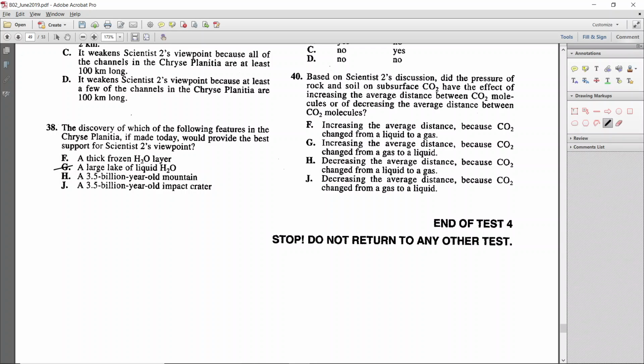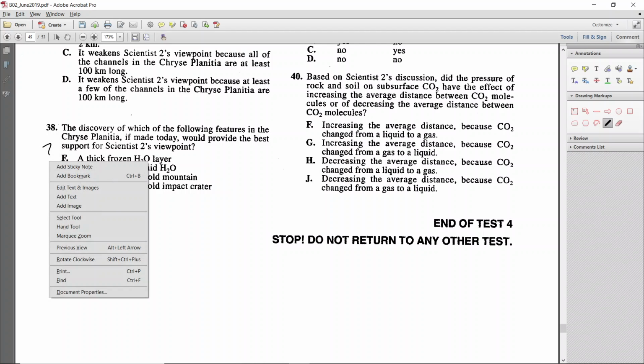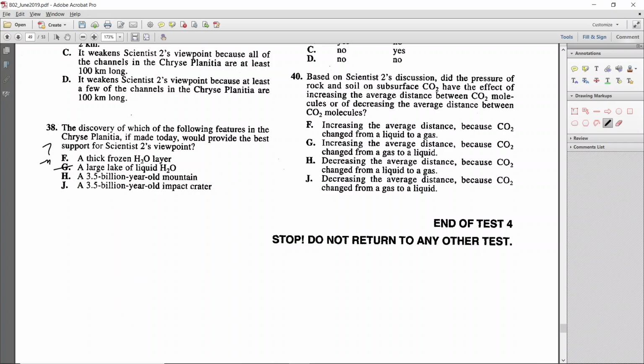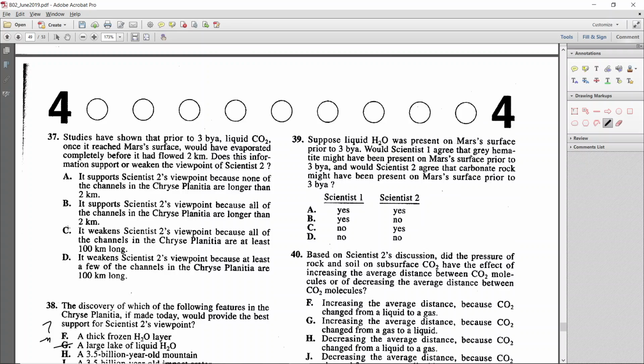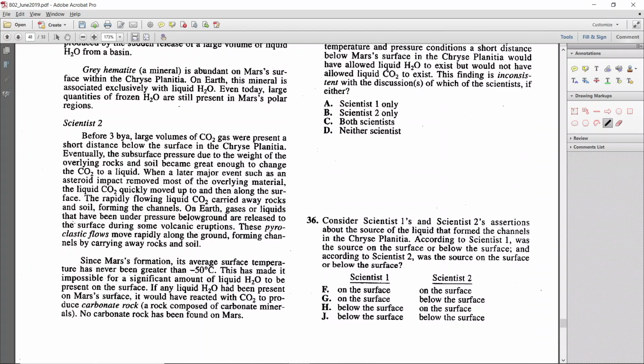It doesn't specifically mention frozen, but it does say negative 50. So I'm going to put a question mark next to F. We're not sure about F. All right, then it says 3.5 billion year old mountain or 3.5 billion year old impact crater. So we're looking for mountain or impact crater.